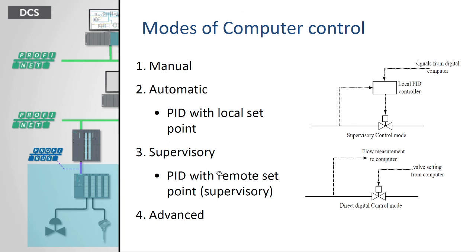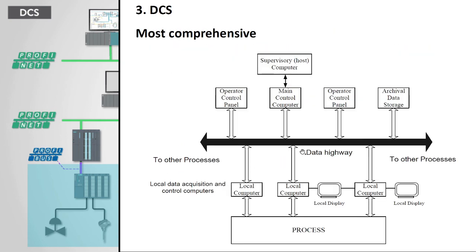The third one is the supervisory controller. We already discussed supervisory computer control of process in the third unit, that is the SCADA system. Here we use the SCADA software to control the process at hierarchy levels. This is also simply DCS, the distributed control system.